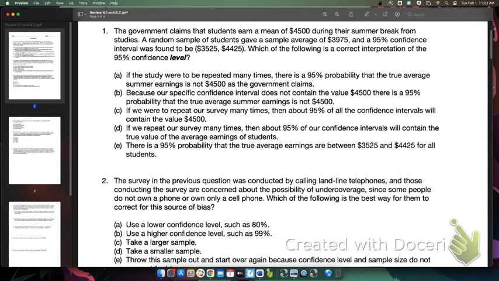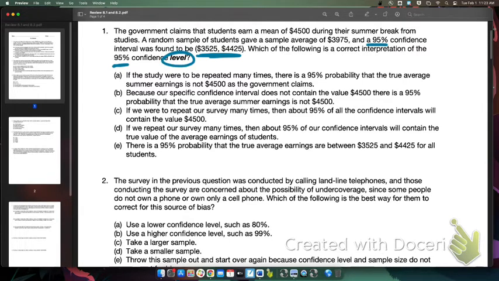Alrighty, here we go with the Chapter 8 review. Number 1, the government claims that students earn a mean of $4,500 during their summer break from studies. A random sample of students gave a sample average of 39.75, and a 95% confidence interval was found to be 35.25 to 44.25. Which of the following is the correct interpretation of the 95% confidence level?